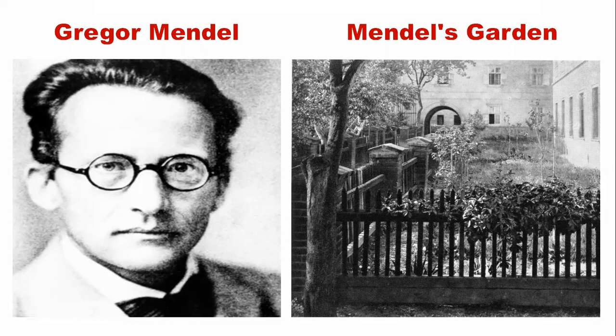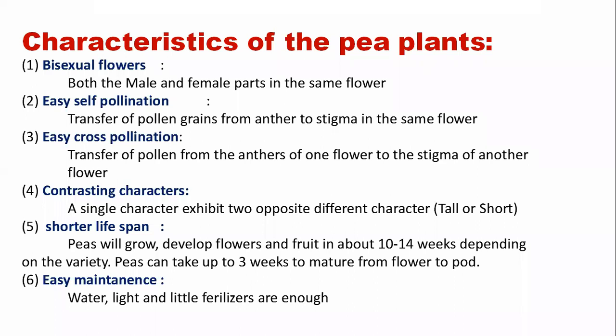Now, see, Gregor Mendel worked on a plant called the pea plant, or Pisum sativum, and the important characteristics helped Mendel to describe the pattern of inheritance, as follows.